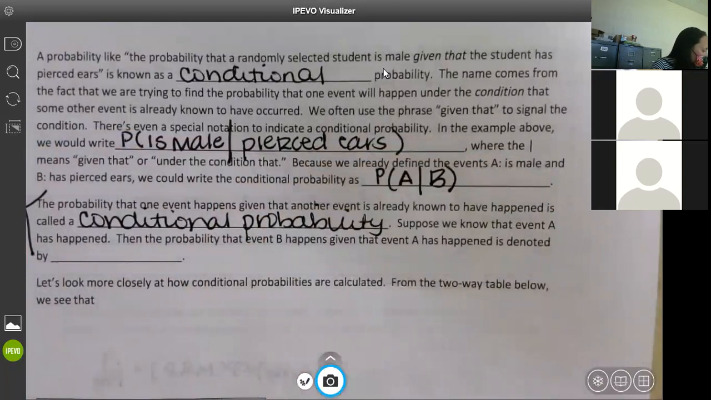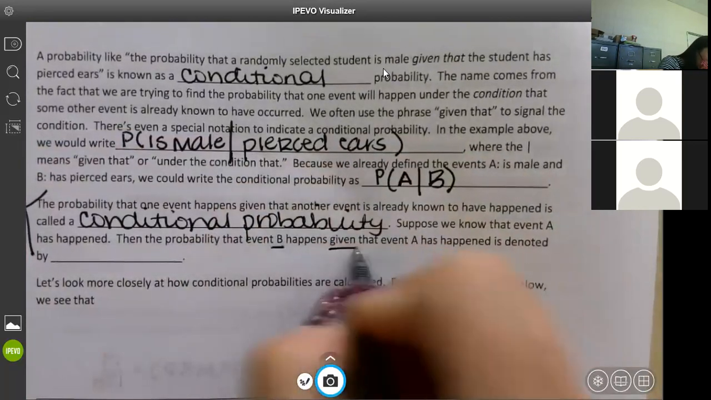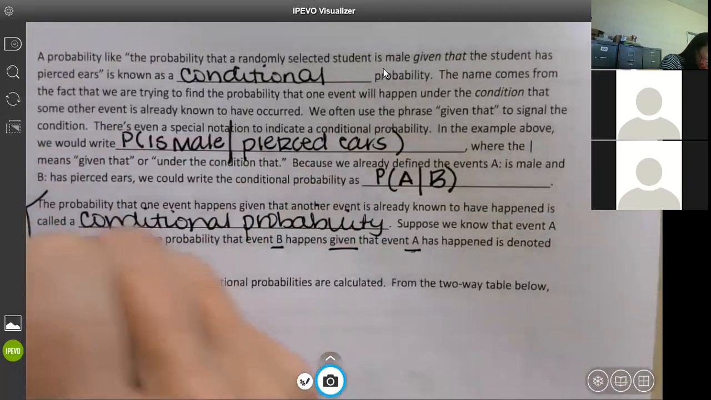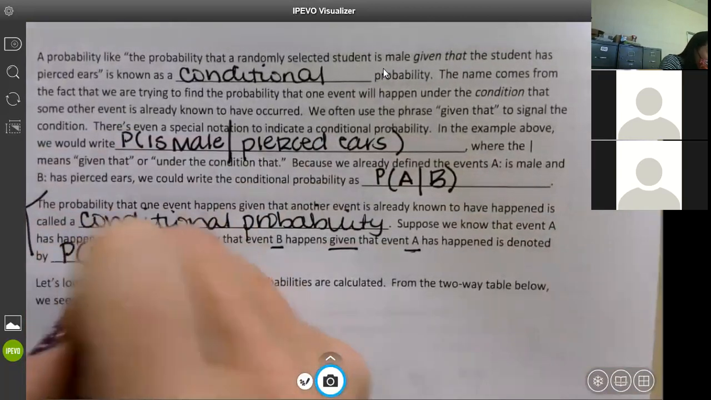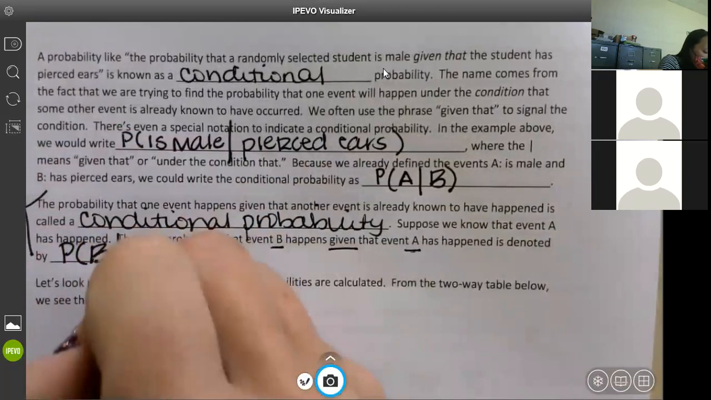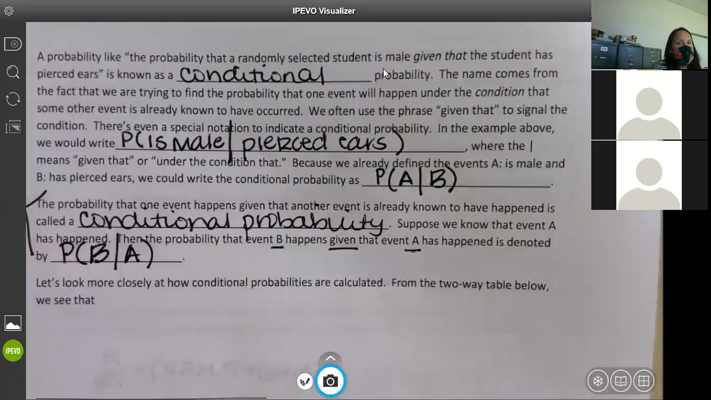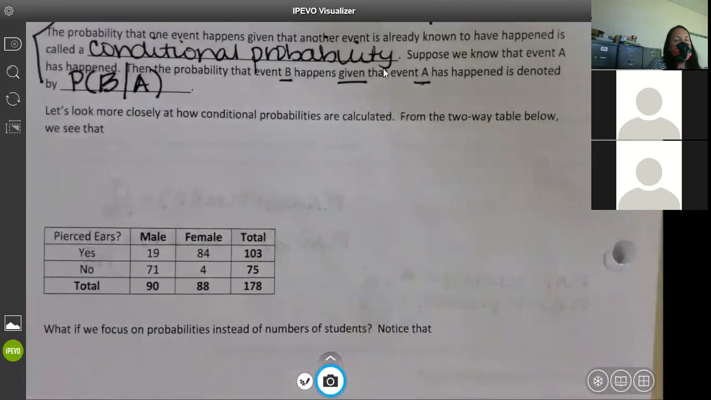Suppose we know that event A has happened. Then the probability that event B happens, given that event A has happened, is denoted B, vertical line for given, and then A. So let's look more closely at how conditional probabilities are calculated from the two-way table below.